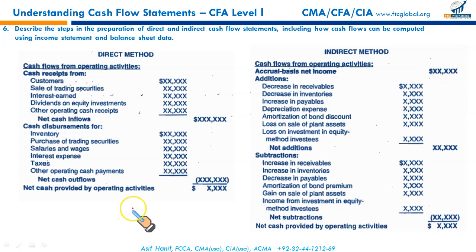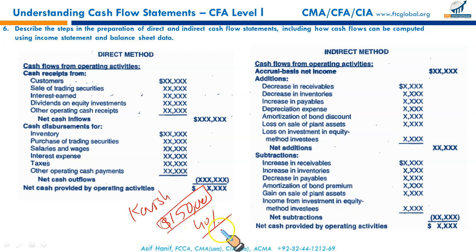Likewise, I have invested in Kavish Incorporated. Kavish Incorporated earned $150,000 net income this year. And I have made an investment of 40% in his organization, which means if he has earned $150,000 income this year, 40% belongs to me. That is $60,000. This $60,000 is included in my net income.